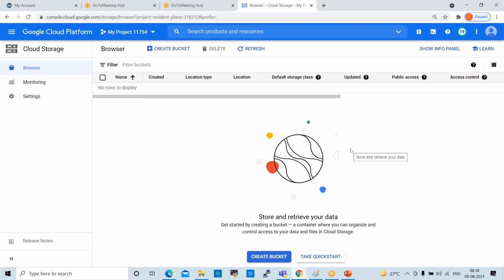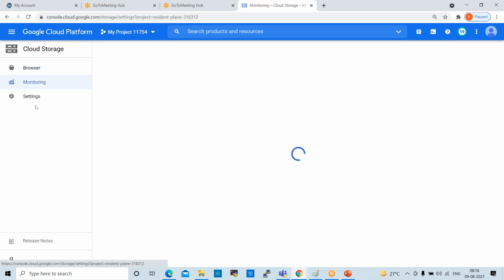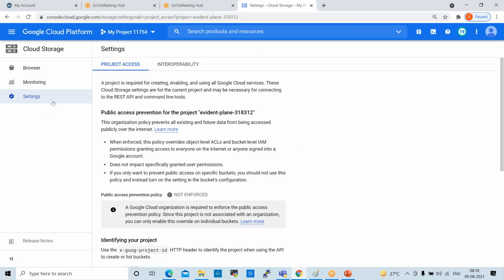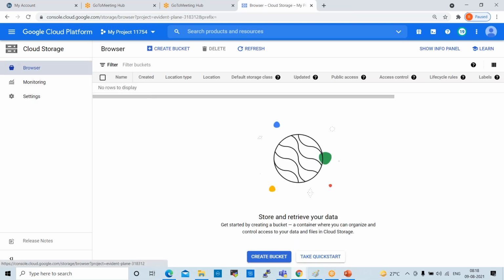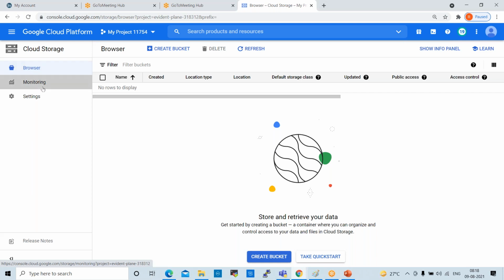See here, we have Browser, Monitoring, and Settings. Three things are there. Browser means whatever buckets we created, we can check here. And Monitoring means whatever buckets we have, we can monitor those buckets.